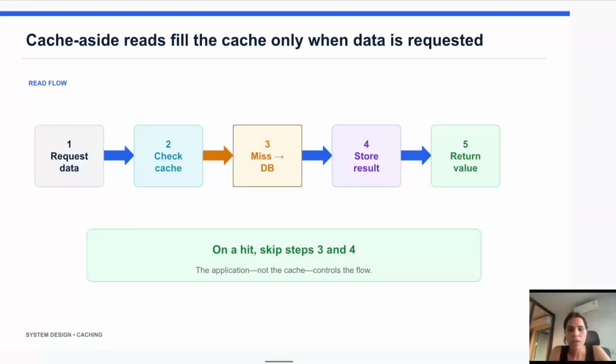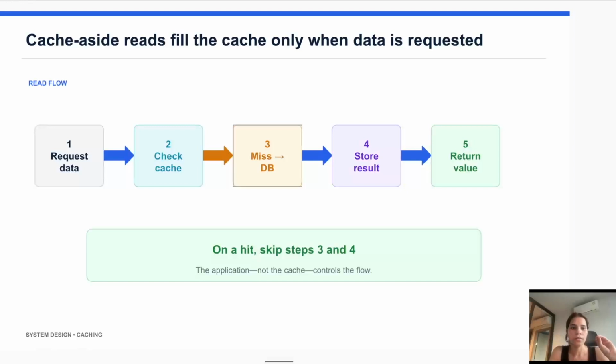Next is one of the most important caching patterns, which is cache aside. The cache aside pattern, which we also call lazy loading, is a caching strategy where your application code manages the data flow between the cache and the primary database. So let's understand the flow, how it works. There are basically two ways cache aside works.